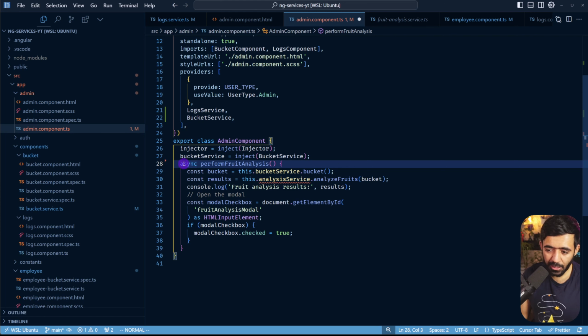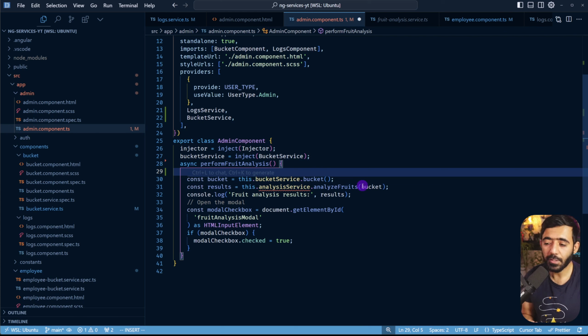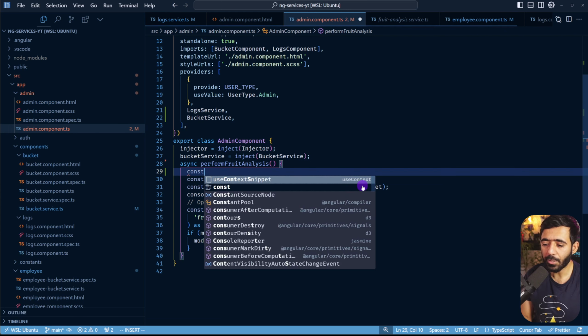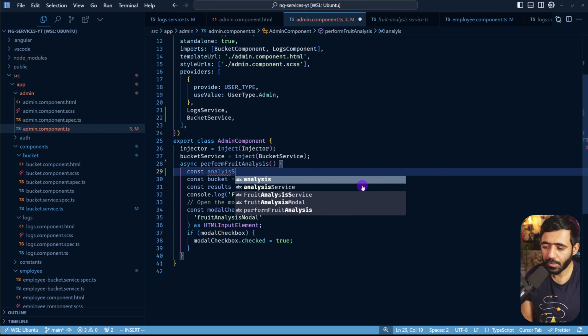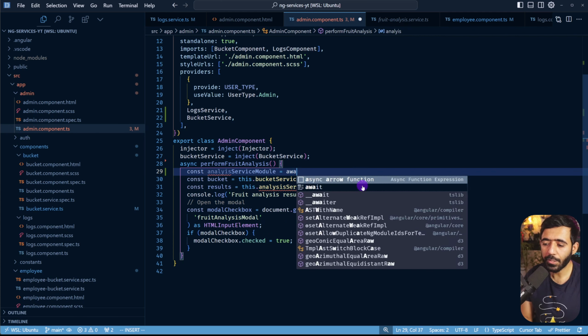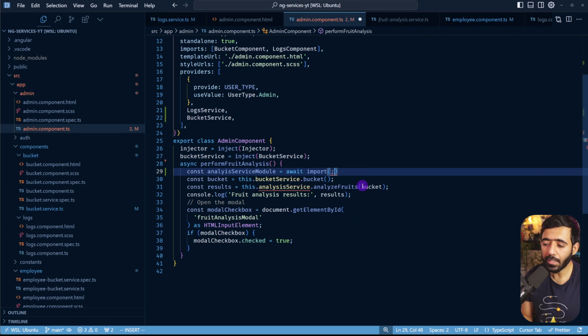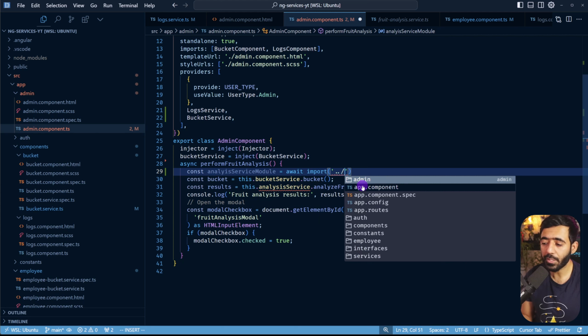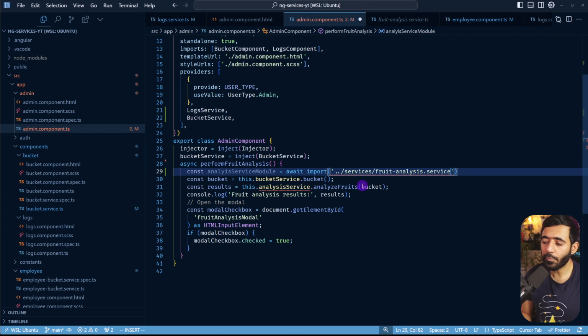Since this is an async function, the perform fruit analysis, I'm going to use await to first import the file using the ES6 import. So I'm going to do it like this. I'm going to say const analysisServiceModule. And here I can do await import, and in here, I can give it the path of the service. So services/fruit-analysis-service.